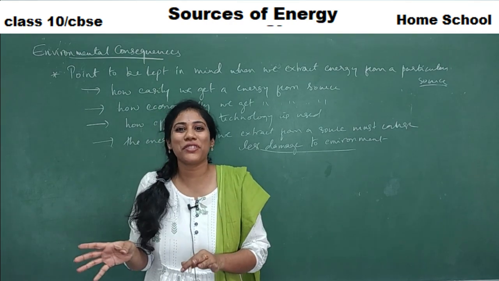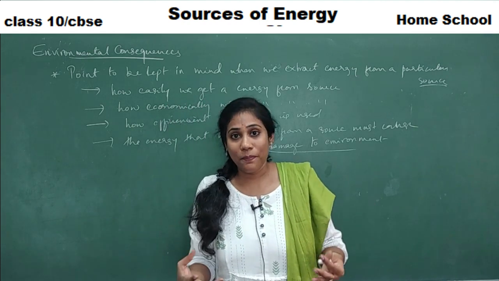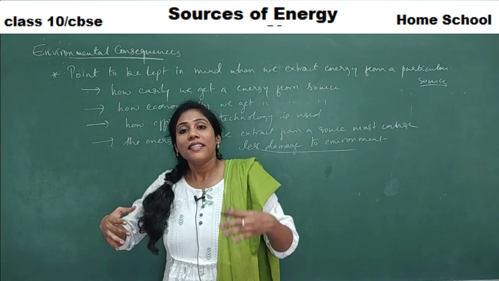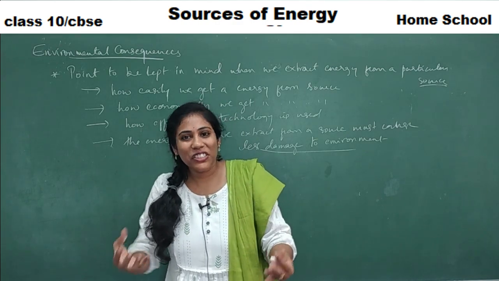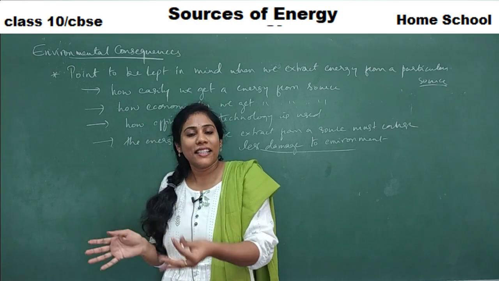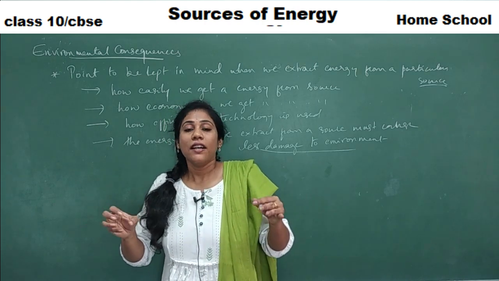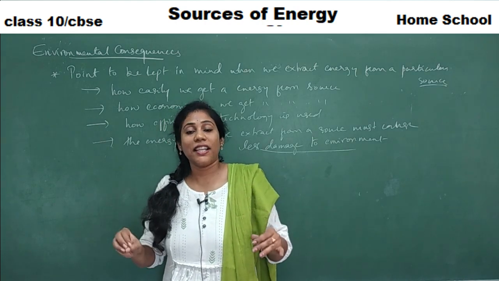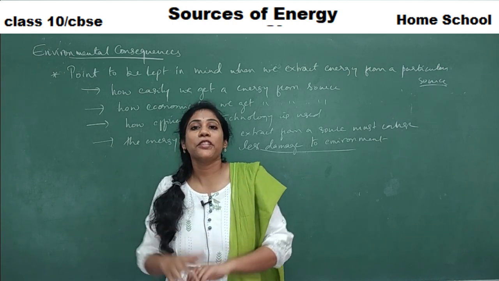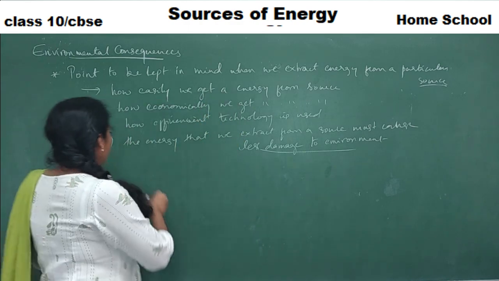Very few sources, right? Whenever you use a source like biomass, you are able to extract biogas from it. The biomass source actually causes less damage to the environment. So with solar energy as well, you have to shift to good sources from which you get good energy, and these energy sources must cause less damage to our environment.